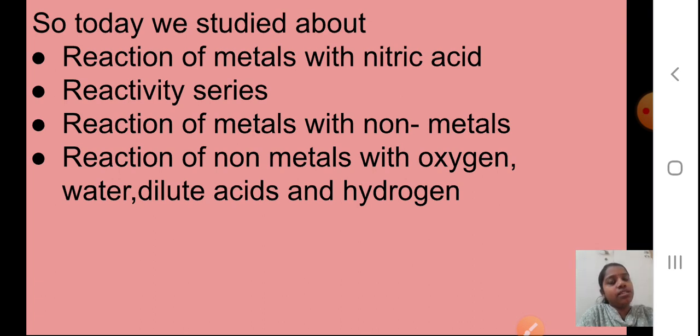Yes, students, I hope whatever part we studied today, all the reactions in this chapter, please keep on writing the reactions and practice them. Try to find out the products by writing the reactant part and finding the product part on your own. So you can get a habit of guessing the products also.